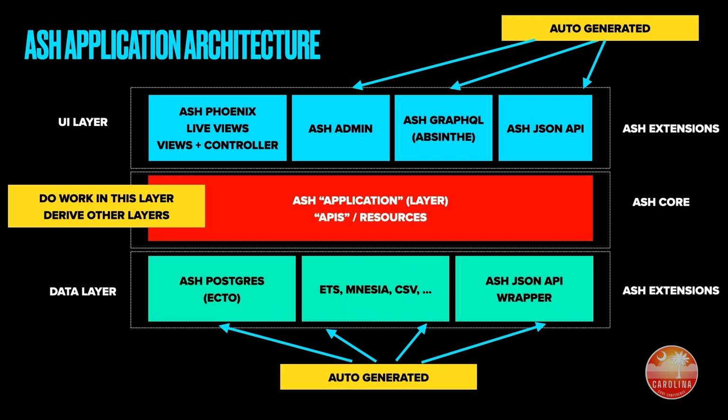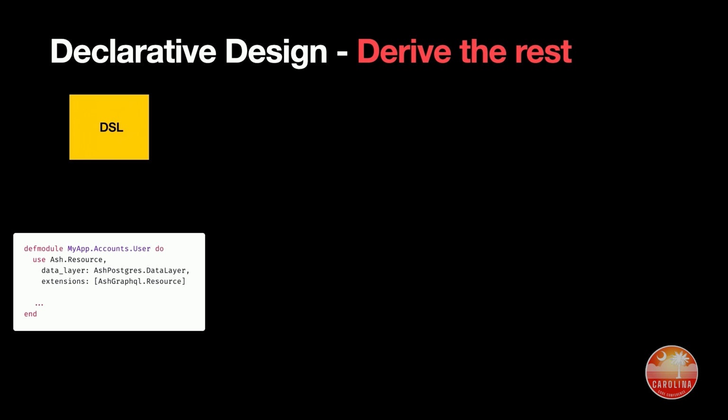We have in-memory databases, CSV data layers, so you can back a resource with a CSV file. We have all sorts of things. We have Ash JSON API wrapper, so that you can back a resource by something somewhere else. And you don't have to do any of that. You define a minimal amount of configuration that maps your resource to what it looks like to work with that thing. And we have a sort of workflow here, which is we start with a DSL, some description, right?